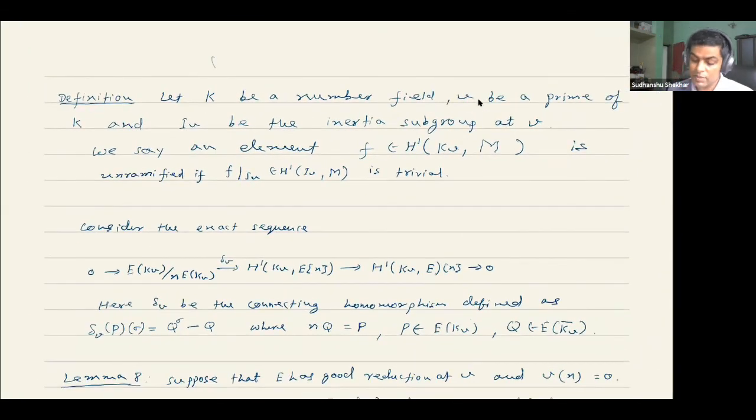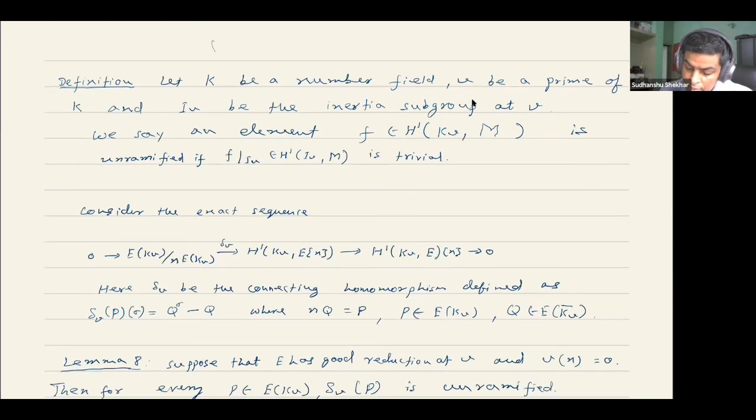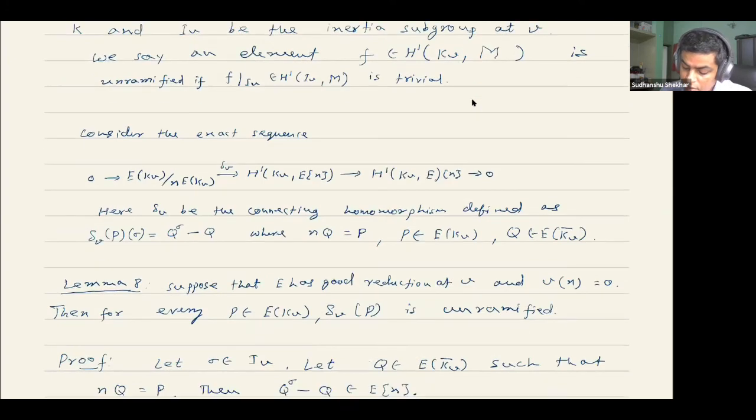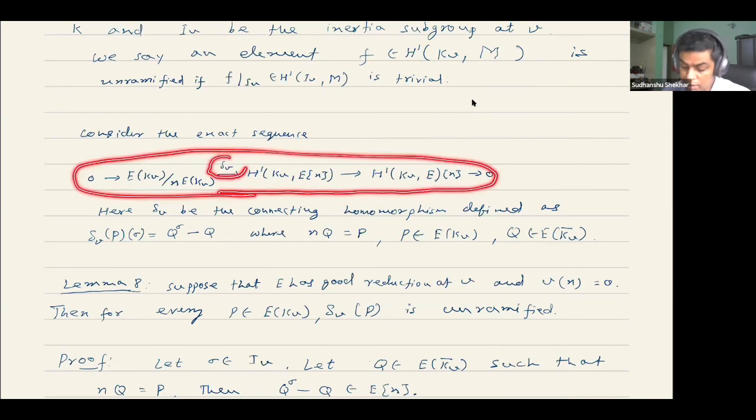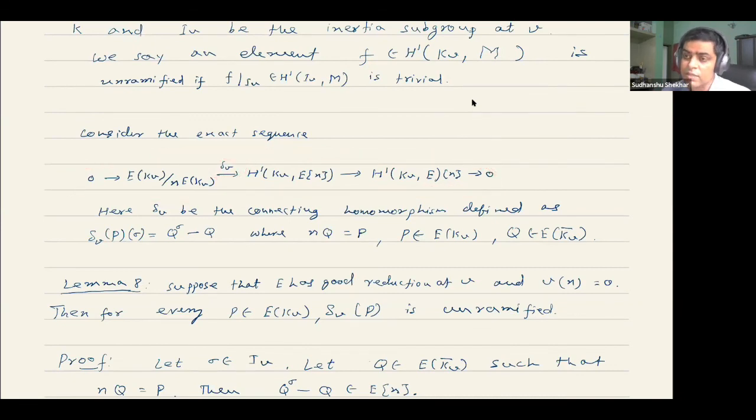Okay, let me just repeat this definition. For a number field K and a prime V of K, let I_V be the inertia subgroup at V, and we say an element in this group homology, for any M which is a discrete module over the absolute Galois group of K_V, is unramified if its restriction to the inertia subgroup is trivial. Again, just like we had over the number field, we have such an exact sequence over this local field also, and delta V is the corresponding connecting homomorphism.